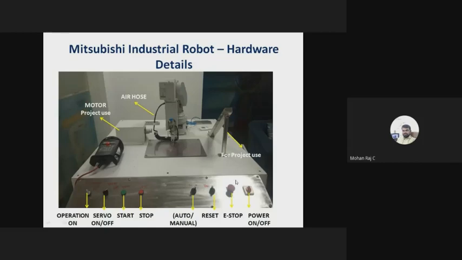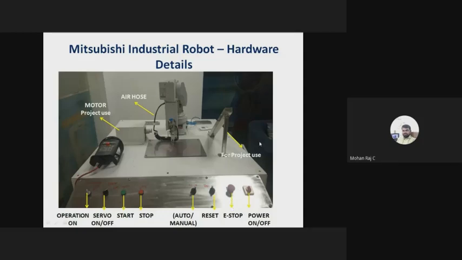And one more thing is the e-stop. E-stop means emergency stop. What is the purpose of emergency stop? Suppose the robot is hitting somewhere, or is not working properly because of a coding fault or because of any power fluctuation, and the robotic arm may hit this particular part. You have to immediately stop the robot. How will you immediately stop the robot? You have to cut down the power supply. That's why the e-stop push button is here.